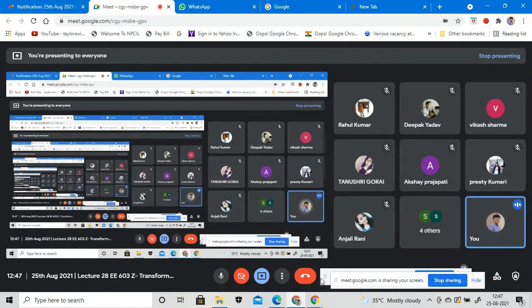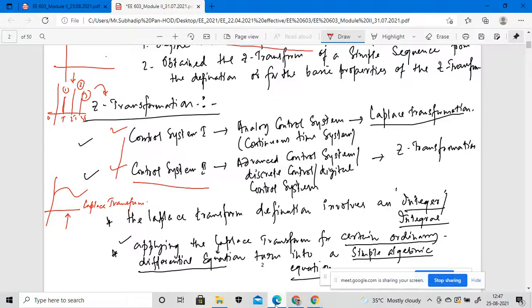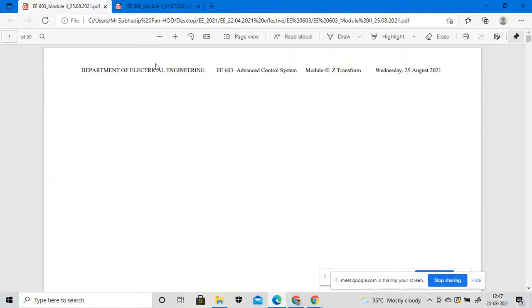When we define the transfer function in an open loop system, because we are discussing the open loop system as well as the closed loop system, right? So I have written one system. Can anyone tell which system it is? Suppose I give you one example. Suppose a transfer function of an open loop system.